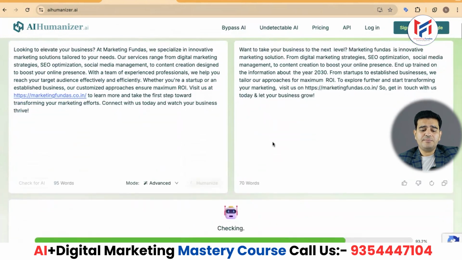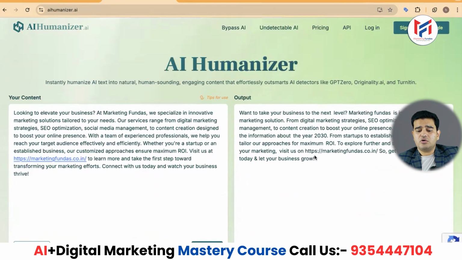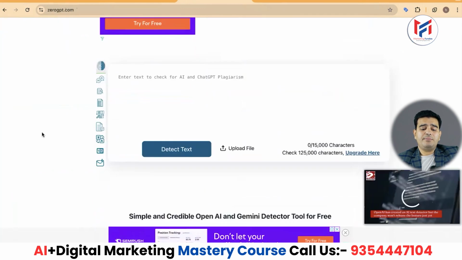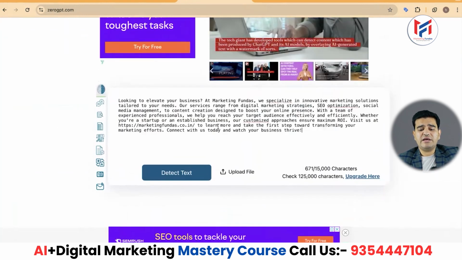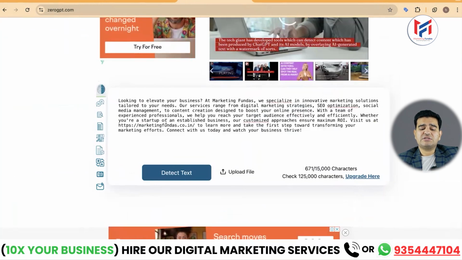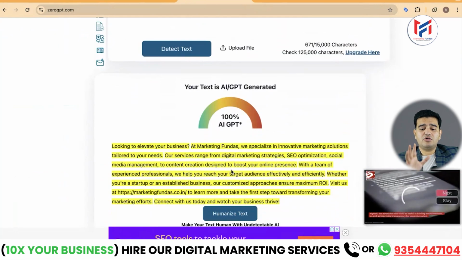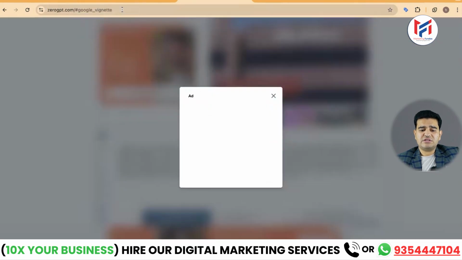It's done. It also cross-checks everything through different platforms to see if the content has been humanized or not. Like this, I have opened one website here as well, 0gpt.com. Now I will paste the AI generated content, which I had written through AI, here. Let's see if it tells us whether that content was written by ChatGPT or not. Yes, this is 100% ChatGPT content. Please take a look. Now we will just refresh it once here.